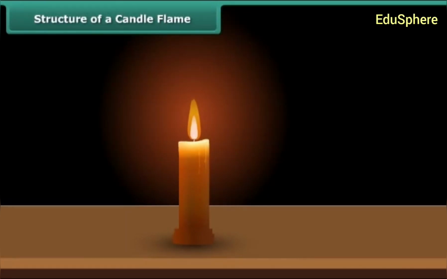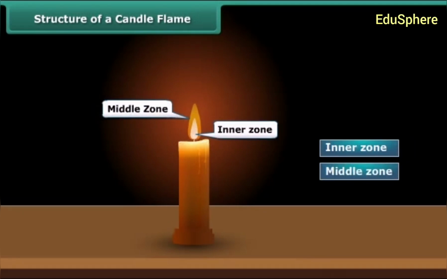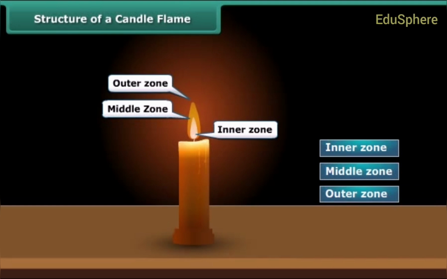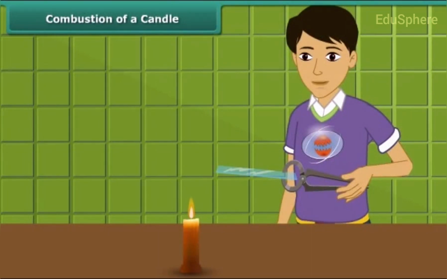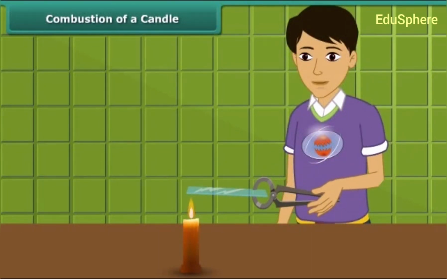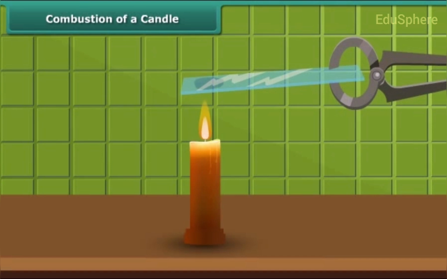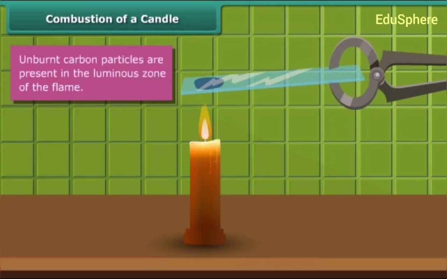A candle flame can be divided into three regions: inner zone, middle zone, and outer zone. Let us watch Rohan performing an activity. He is introducing a glass plate into the luminous zone of the candle flame with the help of a pair of tongs. The glass forms circular blackish spots indicating the presence of unburnt carbon particles present in the luminous zone of the flame.